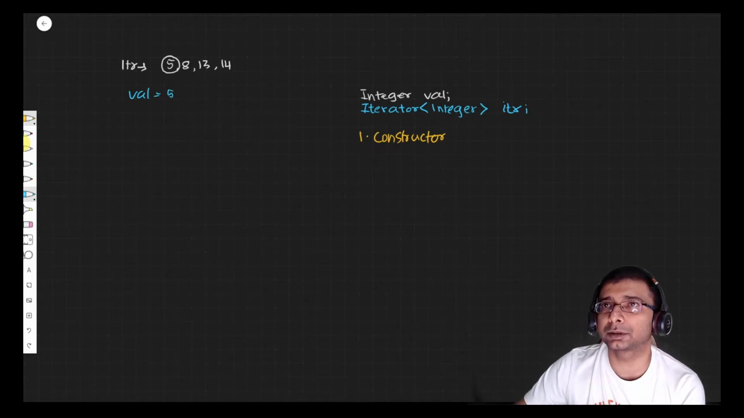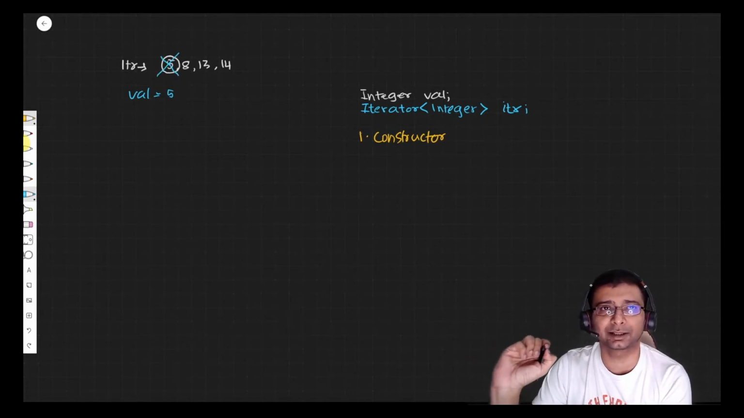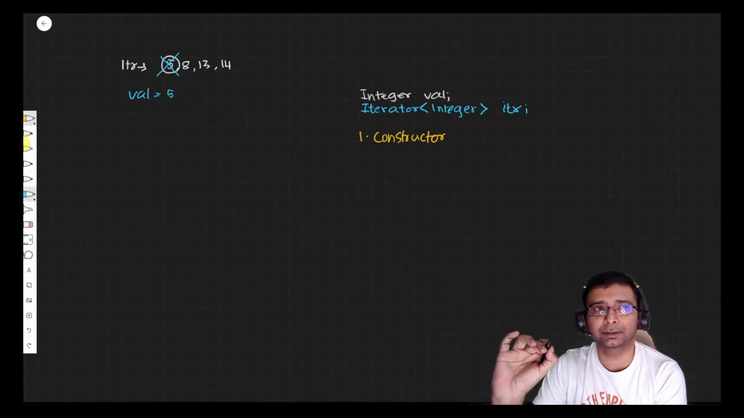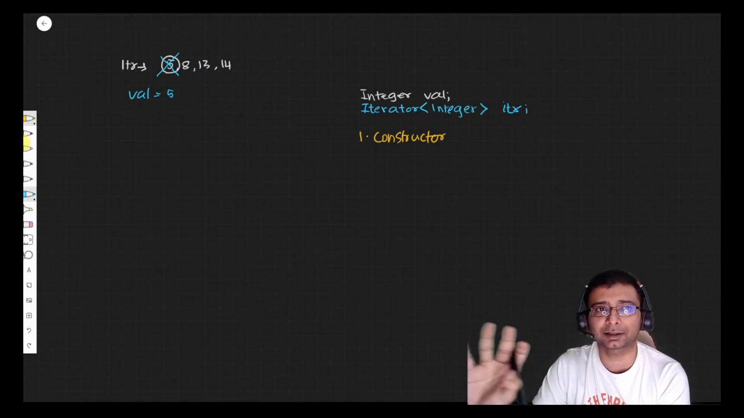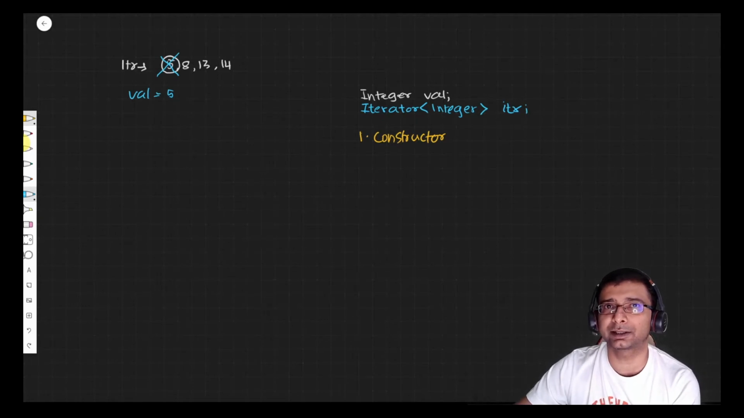So let's rewrite the iterator. What will be there? Let me cut this off. We have 8, 13 and 14 in the iterator, right? And the first element is pointed to by the val. That's the only thing we are going to do. And of course, if there is no item in the iterator, then we are going to store a null over here, right?